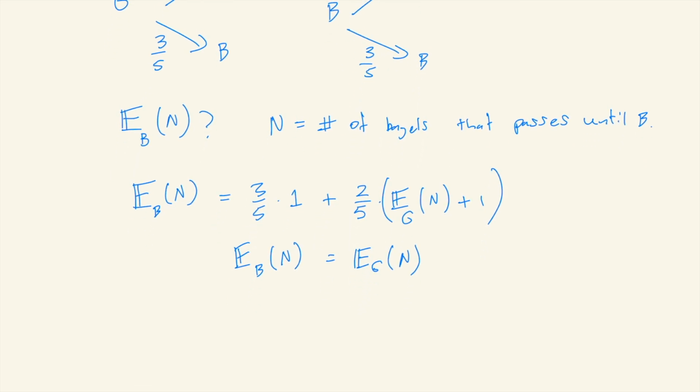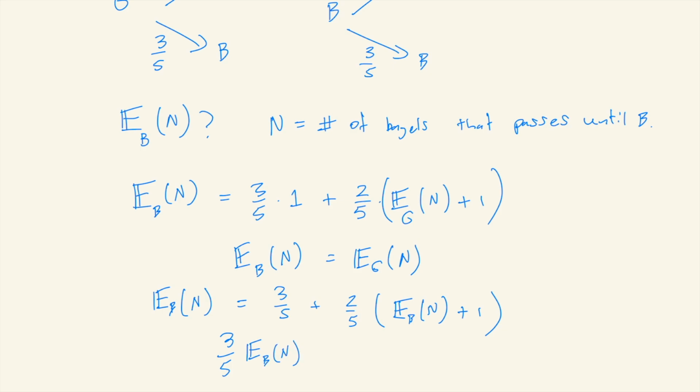So we can exchange E_G for E_B, and we have E_B of n equals 3/5 plus 2/5 times E_B of n plus 1. And so we can bring the E_Bs to the left-hand side of the equation, and we get 3/5 E_B of n is equal to 3/5 plus 2/5, which equals 1. And so we can easily solve for the expected value of n, which is just 5/3.